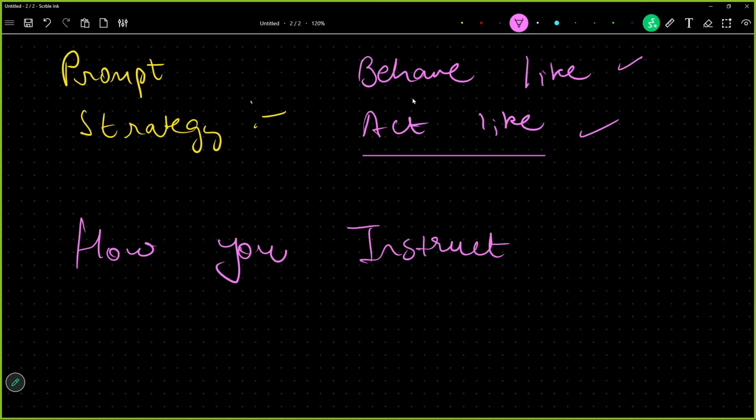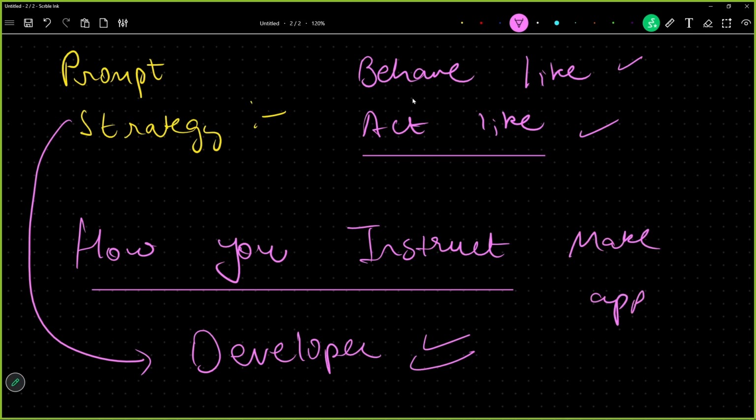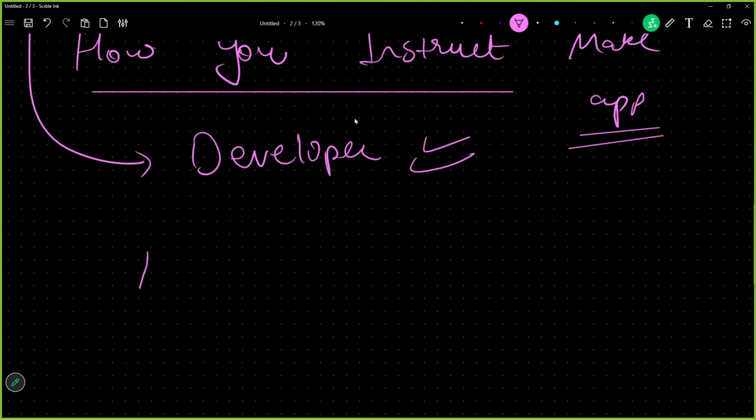Now, prompt engineering is a developer thing, which means people who write programs, people who make applications. For them, this word applies, because what we do with LLMs is make agentic flows.